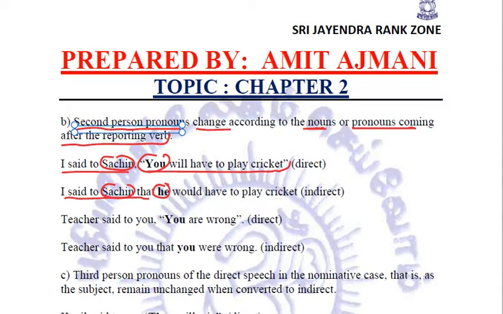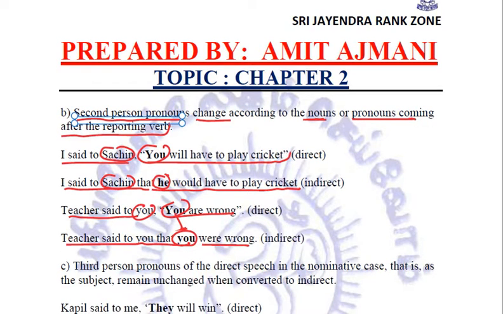I said to Sachin that he would have to play cricket, right? But if it is a generalized form, like the teacher said to you, you are wrong, then it is you only. Teacher said to you that you were wrong. You remains you.